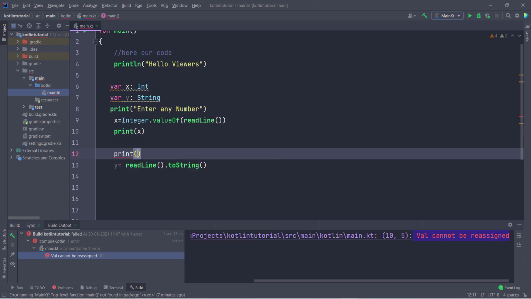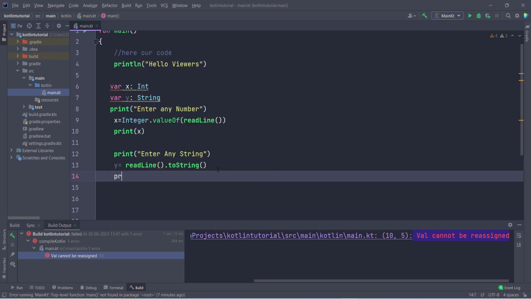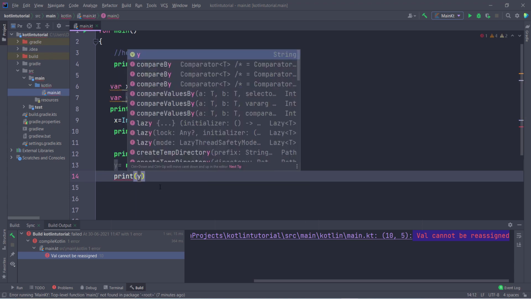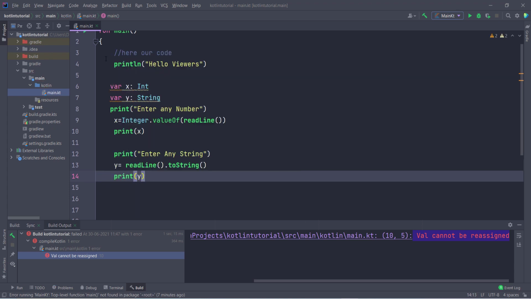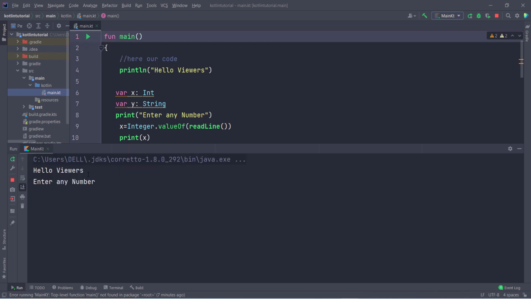So first of all, before taking the string, I type here the message "enter any string", and now I will declare this string and display it, to check whether it is working or not. So let's run this program and see the output. You can see it is saying enter any number. So let us suppose I enter number 3, and you can see it displays the output 3.